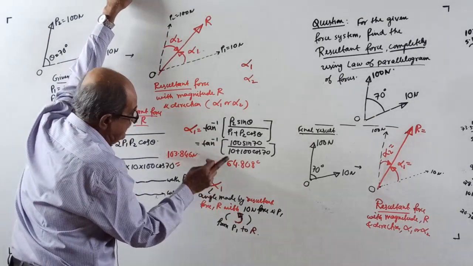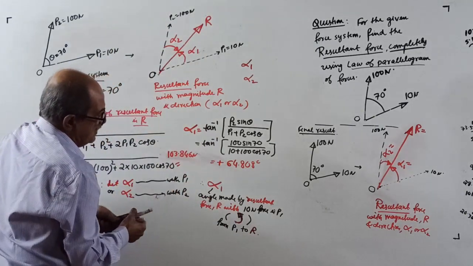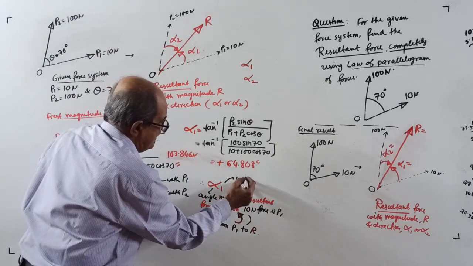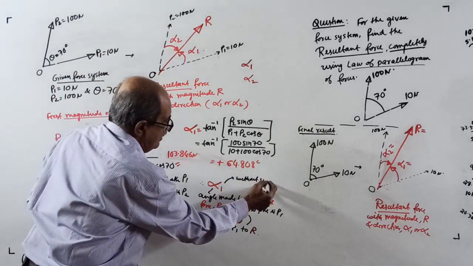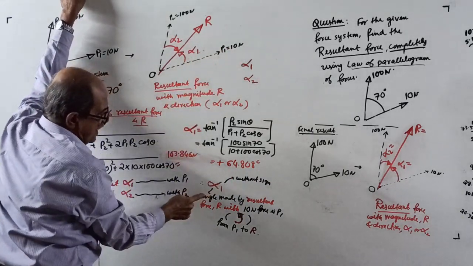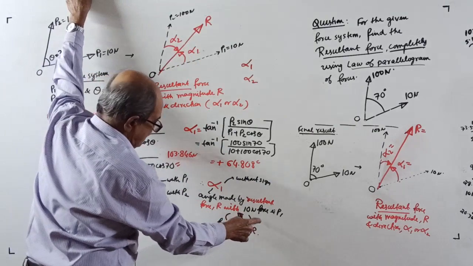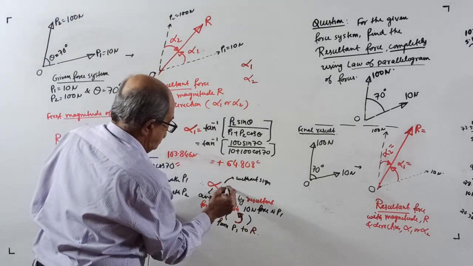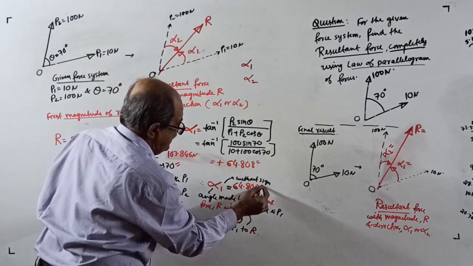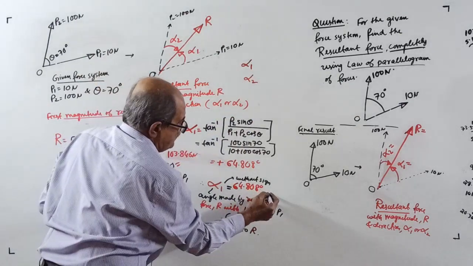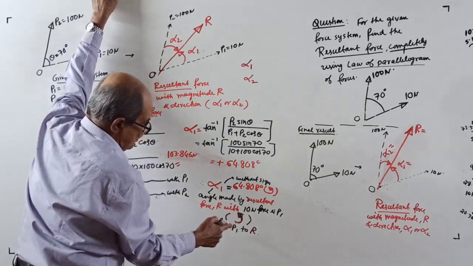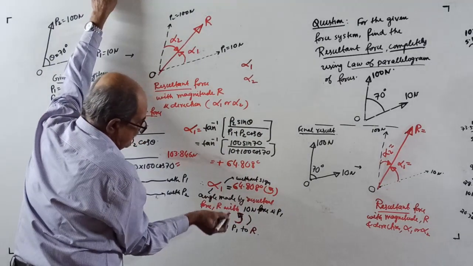Therefore, alpha 1 is, now write without sign. Without sign, it will be the angle made by the resultant with the 10 Newton force, that is, alpha 1 with P1, equal to 64.808 degrees. How? Anti-clockwise, from P1 to R.